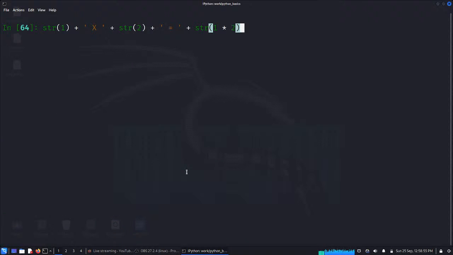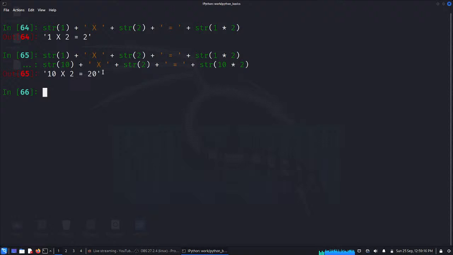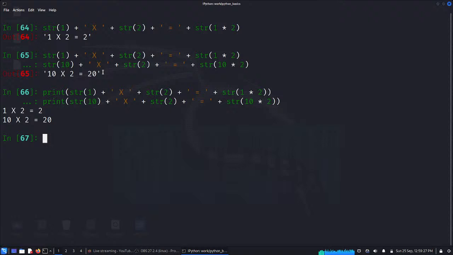So let's take that one which worked, then Control O, and take this guy, and suppose I do 10 times 2 equal to 10 times 2. But I can't see it, since ideally it prints only the last thing in IPython, so I can put a print so that I can see both lines. So this is what we have.